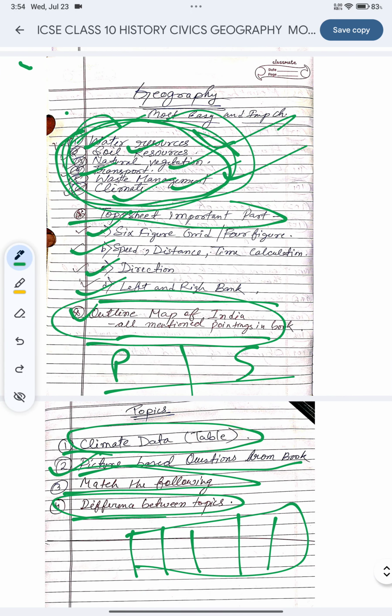Map is very important, topo map and general outline map. Both will carry 20 marks, and MCQ 10 to 15 marks, and other broad questions give you all the remaining marks, 20 marks. I think practical is also there.